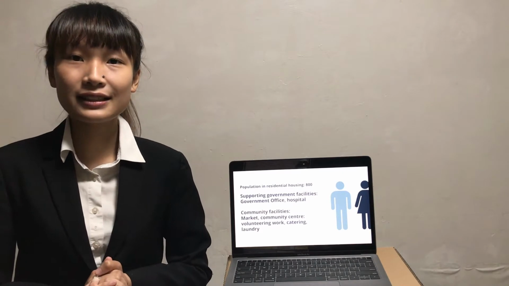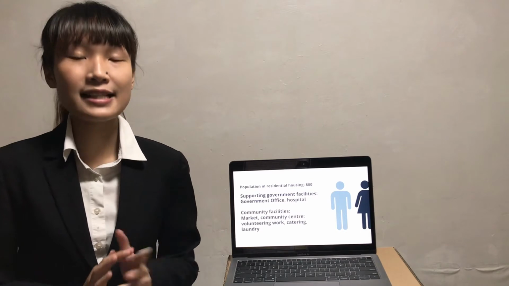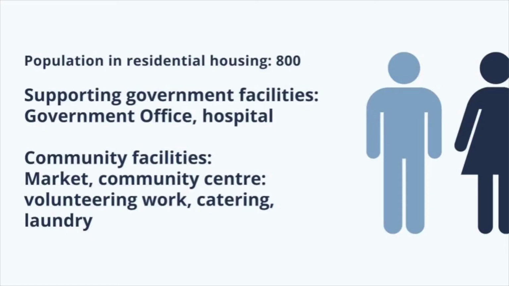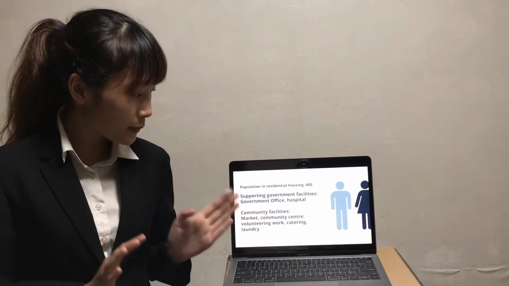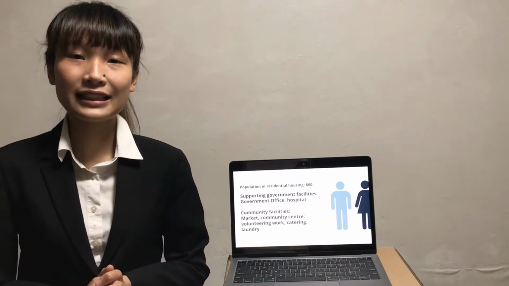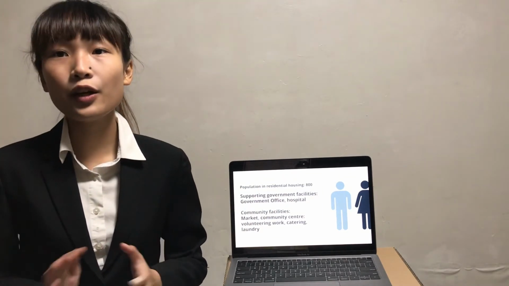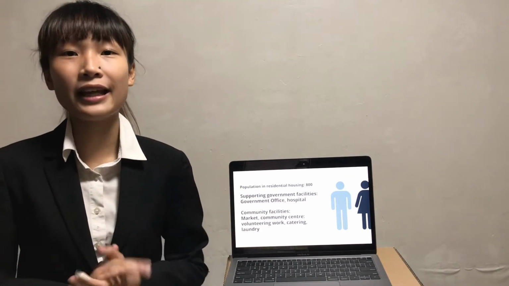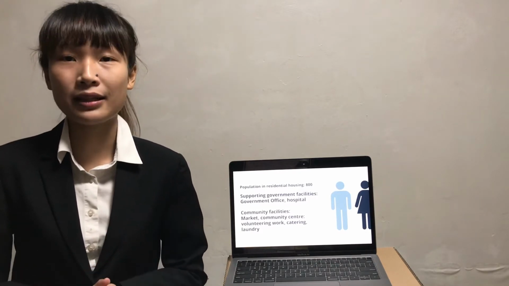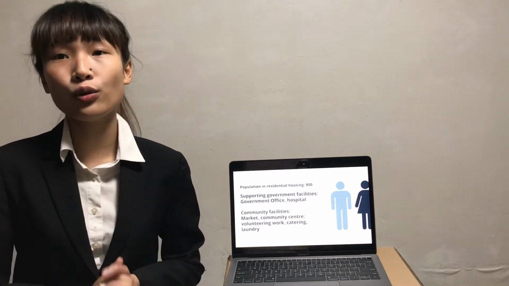It is expected that 2 people will live in the same flat. There will be 8 flats for each floor and 5 floors in a building. And there will be 10 buildings, so the expected population will be 800. There will also be some facilities supporting the residential area. For the government facilities, there will be a government office to help the elderly to deal with some administration staff, such as bill payment. A hospital will also be built to serve the different stakeholders.